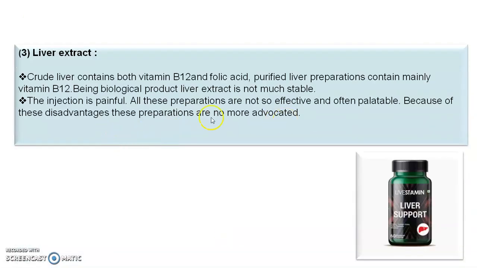Next we see the liver extract. Crude liver contains both vitamin B12 and folic acid. Purified liver preparation contains mainly vitamin B12. Being a biological product, liver extract is not very stable. The injection is painful. All the preparations are not so effective and often not palatable. Palatable means they are easy to take, easy to swallow for oral administration. Because of these disadvantages, these preparations are no more advocated.